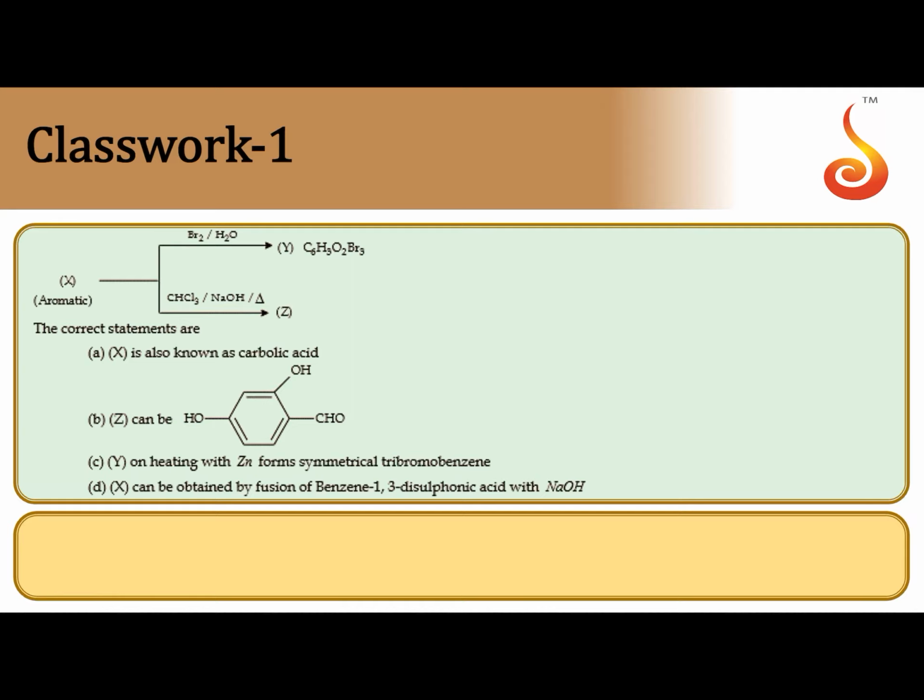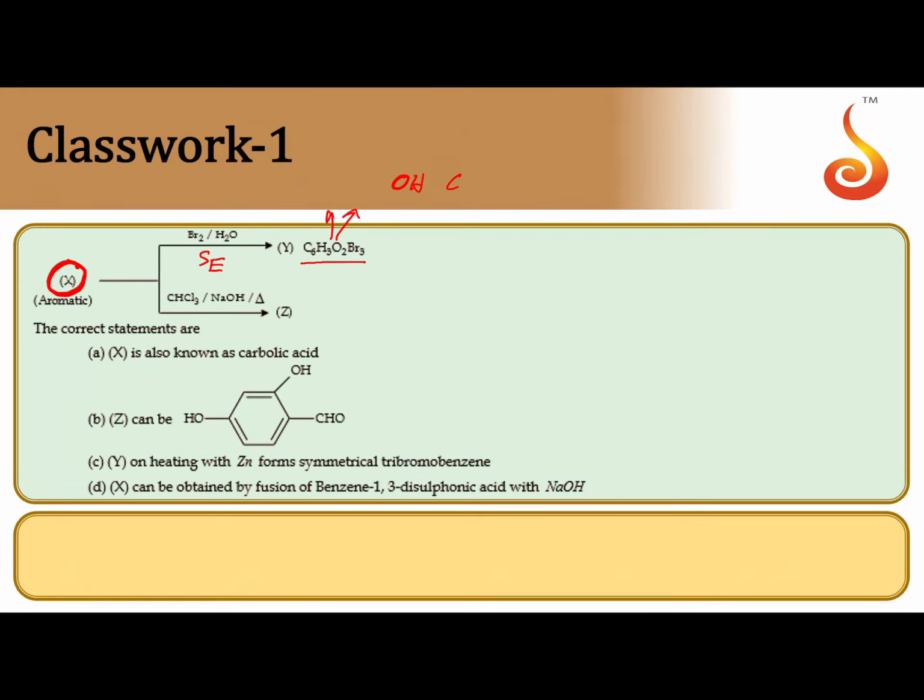The correct statement in this reaction, this is a multi-answer type question. First, you observe X is an aromatic compound. On reaction with bromine water, this is an electrophilic aromatic substitution reaction, SE reaction. It has given C6H3O2Br3. Tribromination is taking place. Moreover, two oxygens are there.